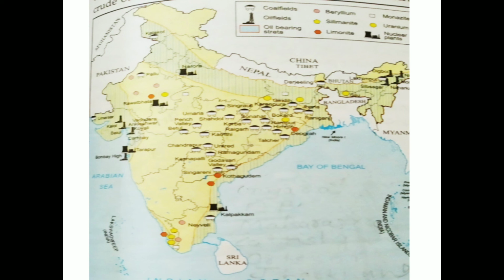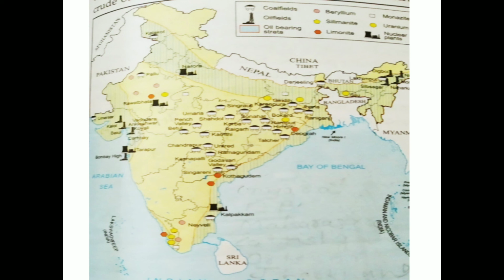Some of the major electricity producing projects are Bhakra Nangal Dam, Damodar Valley Corporation, Hirakud Dam, Tungabhadra, Chambal, Kosi. Even the Jog Falls, which is found in the south, and there are other rivers also where these projects are being set up and hydroelectricity is produced.